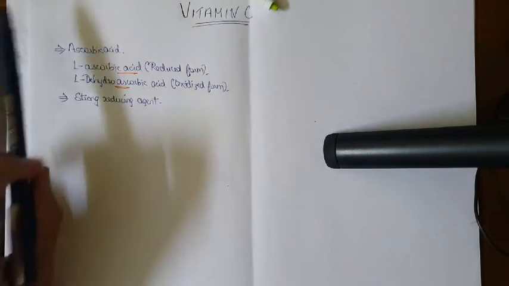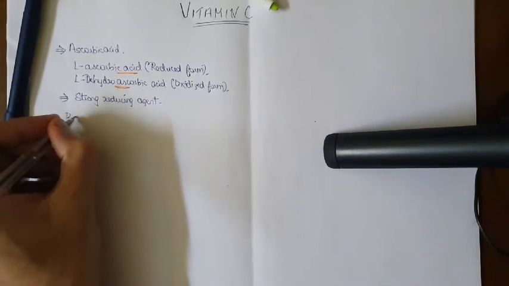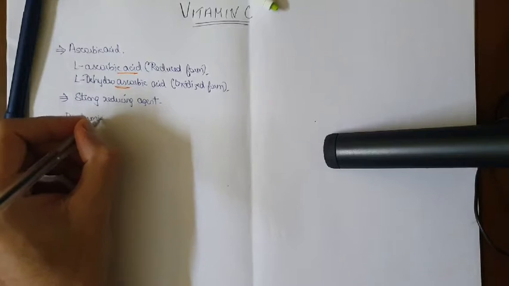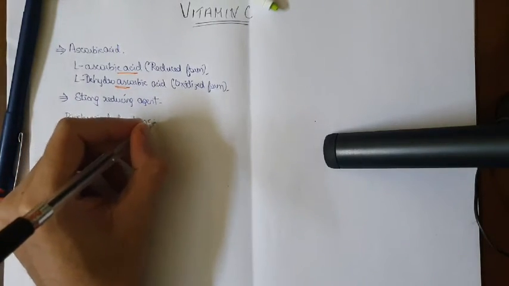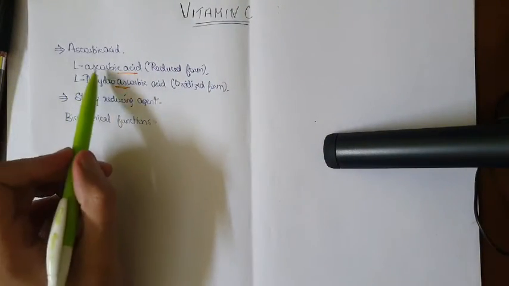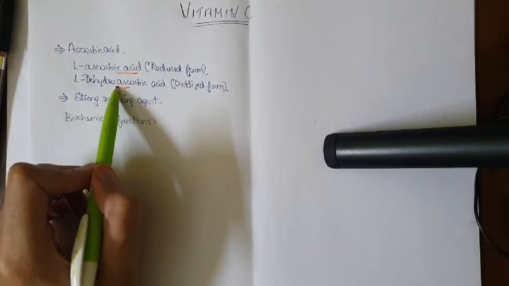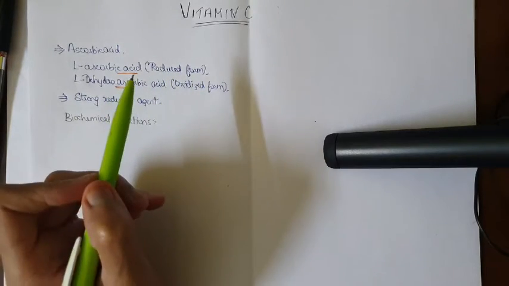Now we are going to see the important questions, mainly the biochemical functions of vitamin C. This can be asked as a 5-mark question. First, you write about the coenzyme forms, mainly L-ascorbic acid in the reduced form and L-dehydroascorbic acid in the oxidized form.